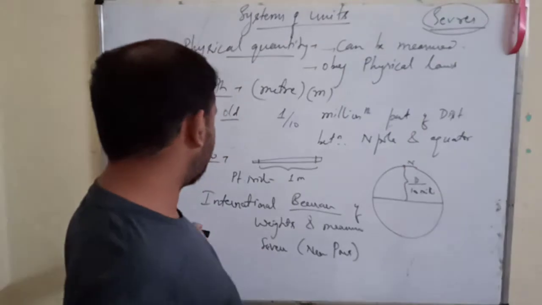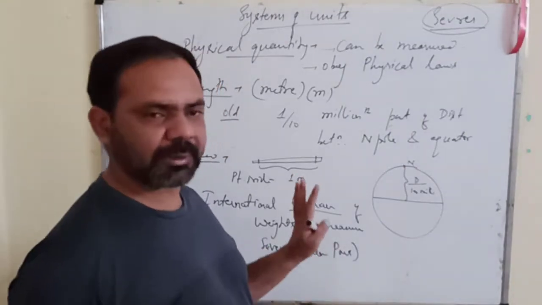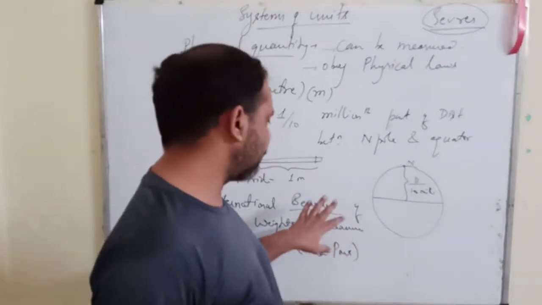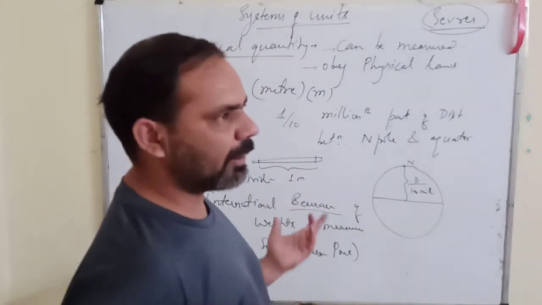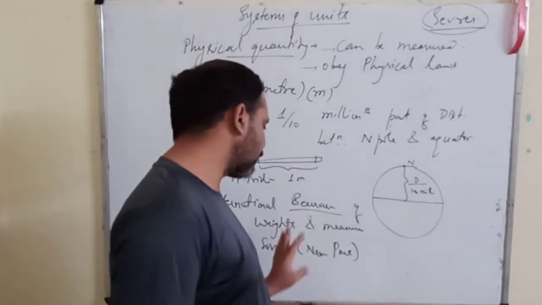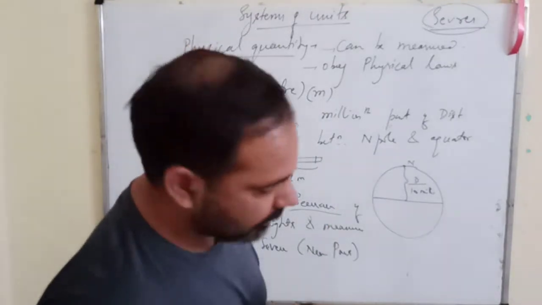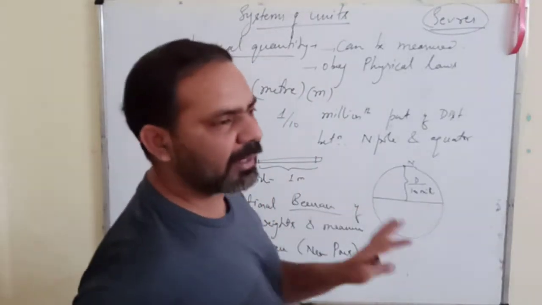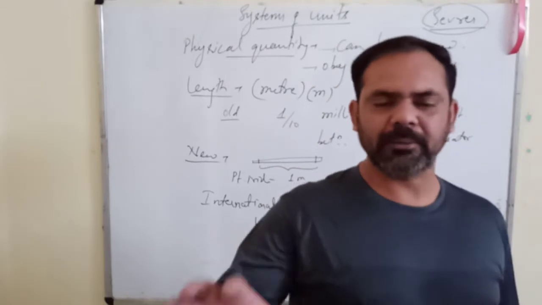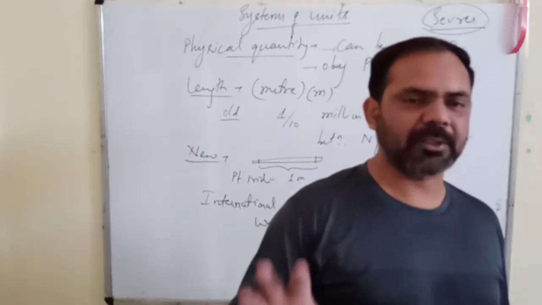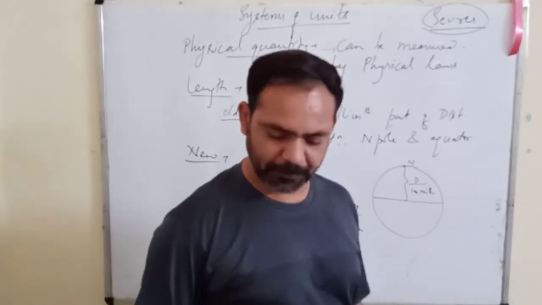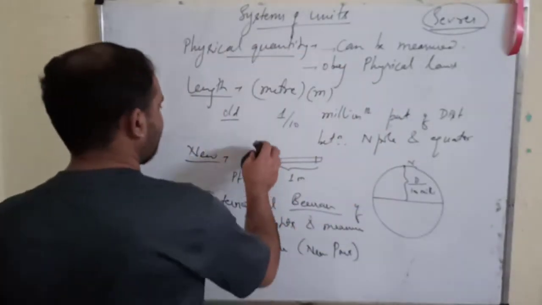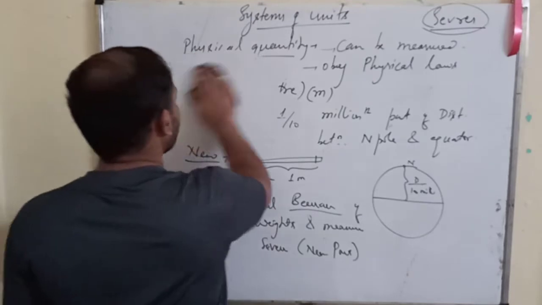It should be International Bureau. I was confused. I said earlier also that I'm a little bit confused about this word particularly. Is it department or bureau? It's okay. International Bureau of Weights and Measures. Weights and measures means we have an international body that controls the definitions, that controls everything about the units in the world. Okay, that is what I wanted to tell you.